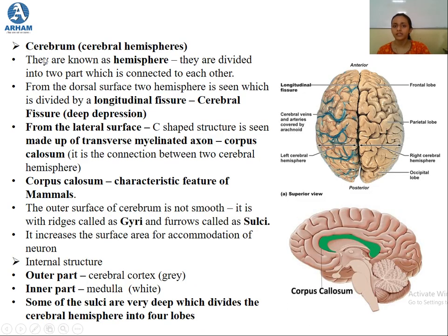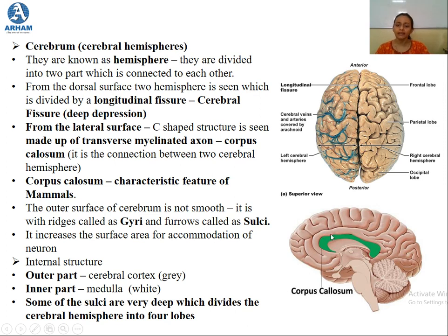Next we studied about the cerebrum, the largest part of the forebrain. If you view it dorsally, that is the top view, you will see that the cerebrum is divided into two parts, and each part is known as a cerebral hemisphere. In this picture, the two hemispheres are divided by a long, deep depression, which is known as the cerebral fissure or the longitudinal fissure.